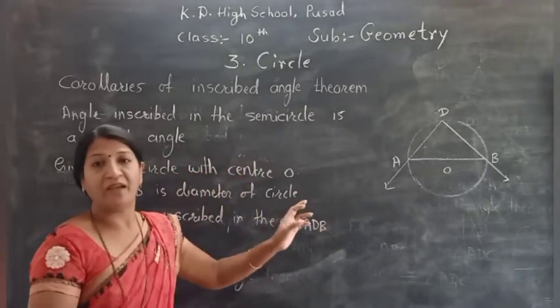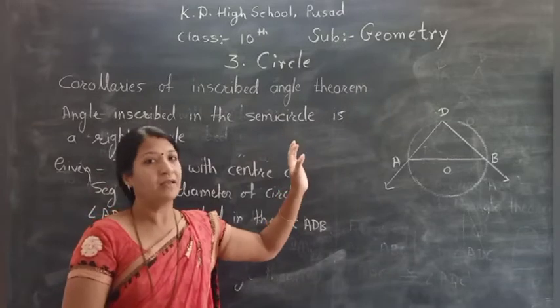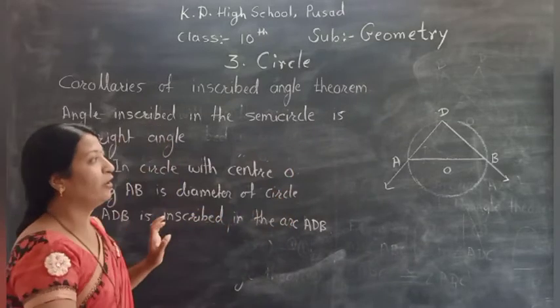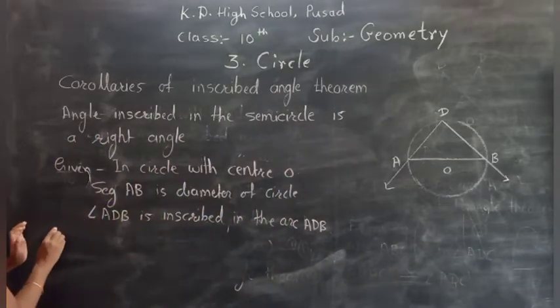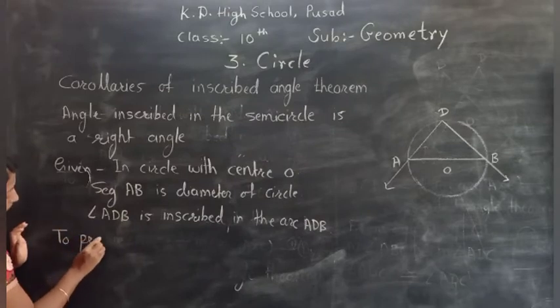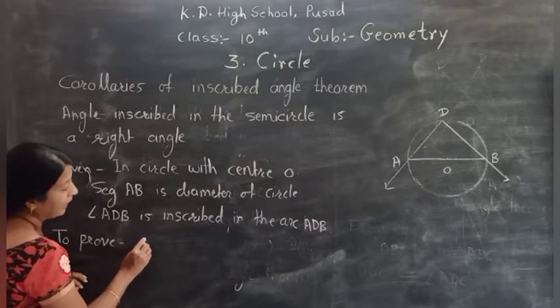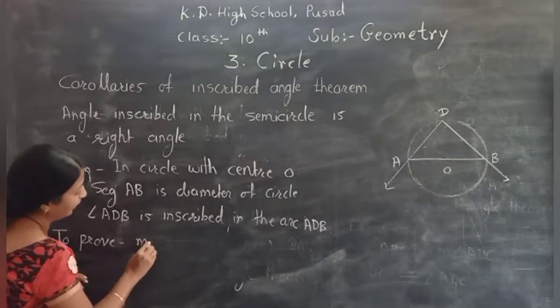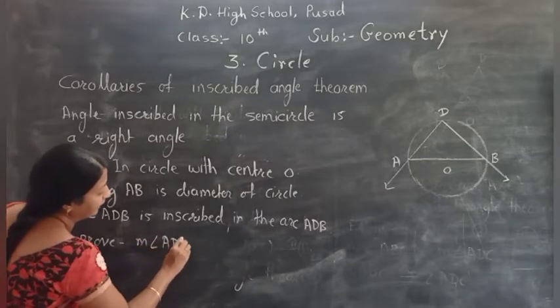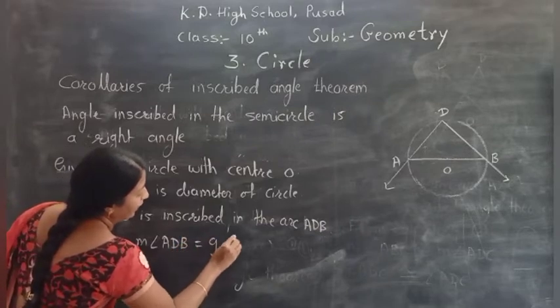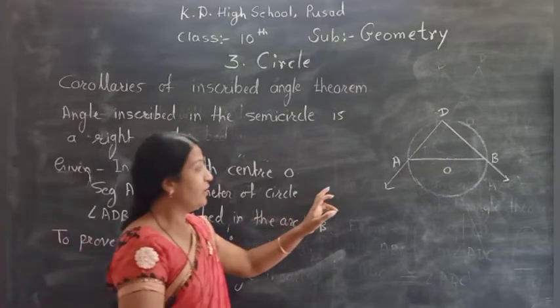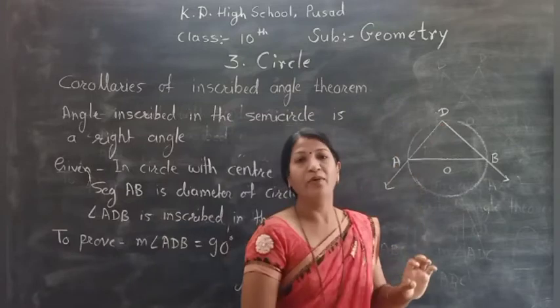Very simple. The name of the angle and the name of the arc is same. Now what do you have to prove? To prove, measure angle ADB is equal to 90 degree. That you have to prove.